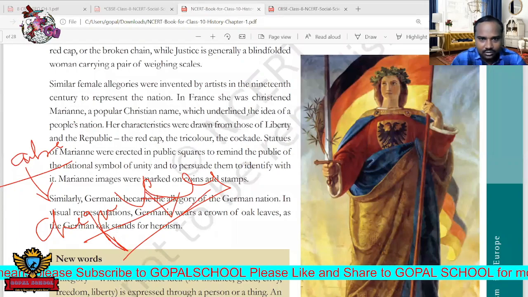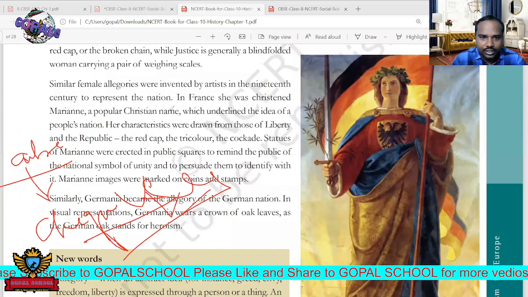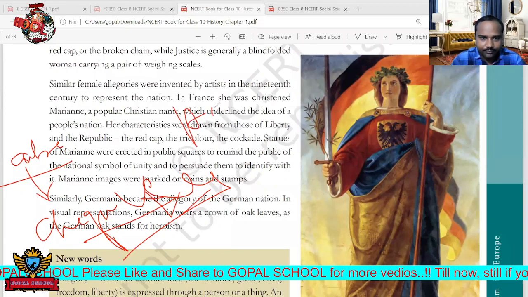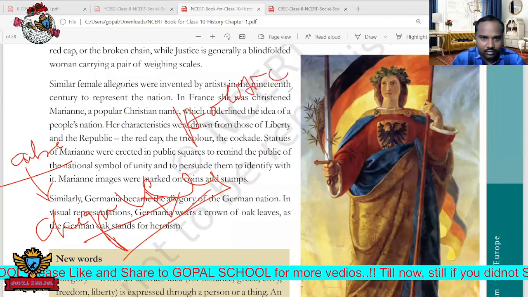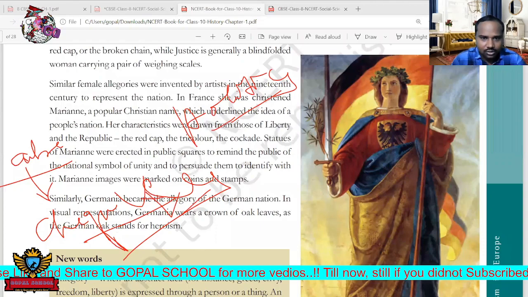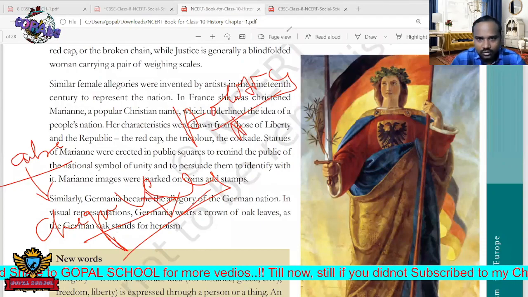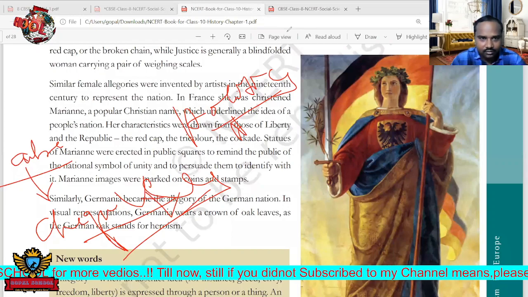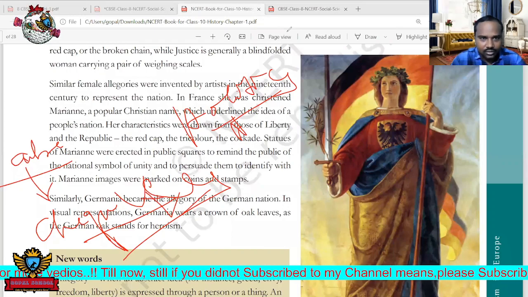Like that, here also in the European countries, they followed some symbols which show the politics. So politics will be shown. What symbols were used in those days? We'll see here.